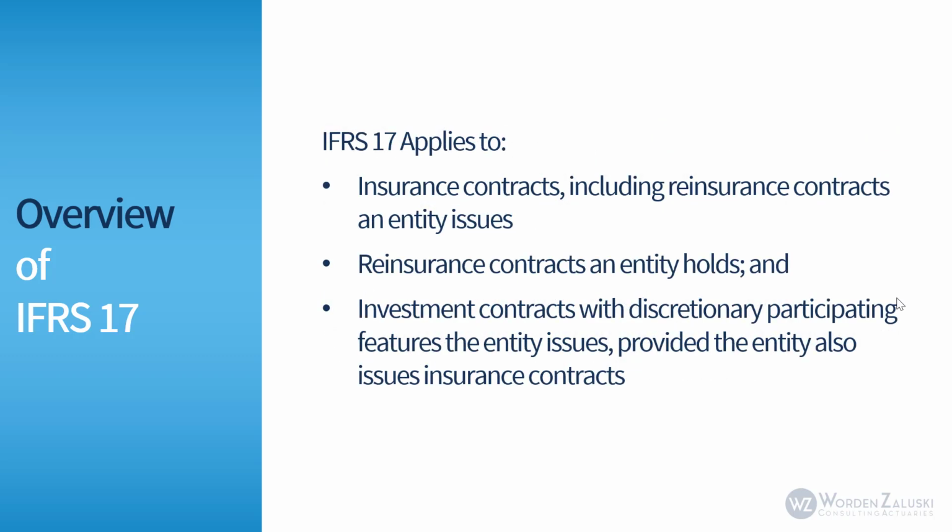IFRS 17 applies to insurance contracts, including reinsurance contracts that an entity issues, such as from reinsurers, reinsurance contracts an entity holds, which are called reinsurance contracts held, and investment contracts with discretionary participating features the entity issues, provided the entity also issues insurance contracts.